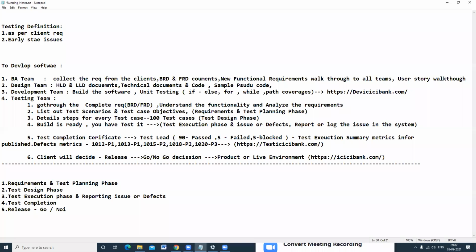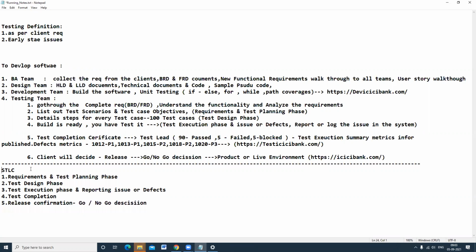Okay, go or no-go decision by client. Release confirmation. Who will decide? Client only will decide. Okay, right. So this is the summary we have. So we can call it the STLC phases. STLC means software testing life cycle.